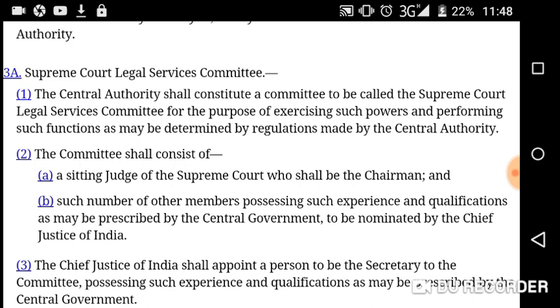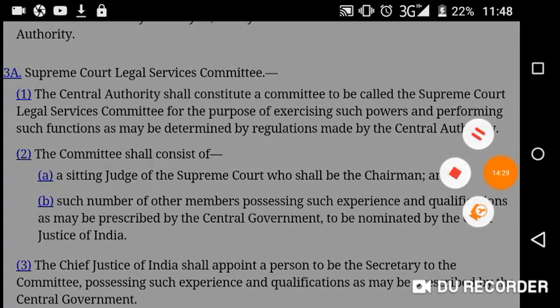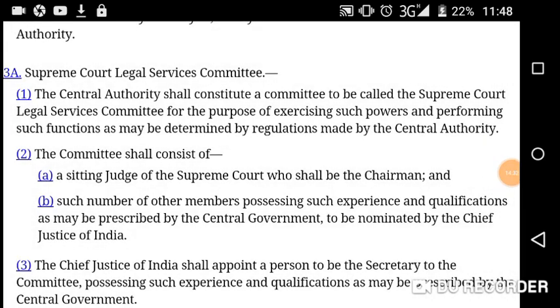Okay, Supreme Court Legal Service Committee. After reading the National Legal Service Authority, we are going to read the Supreme Court Legal Service Committee. I am reading the bare act because it's very important from the point of view of judicial service exams. You have to read the bare act properly. It's very important. So then section 3 capital A, of course, is inserted by the Amendment Act.